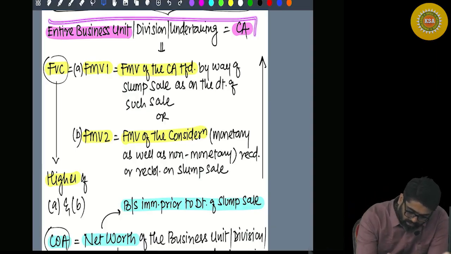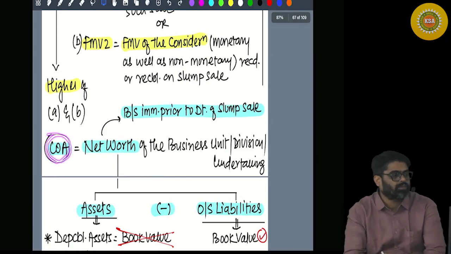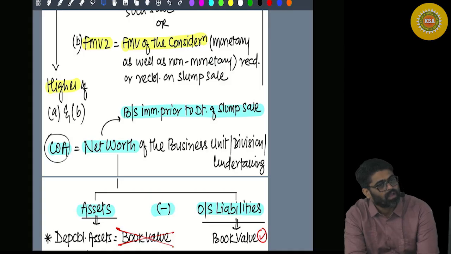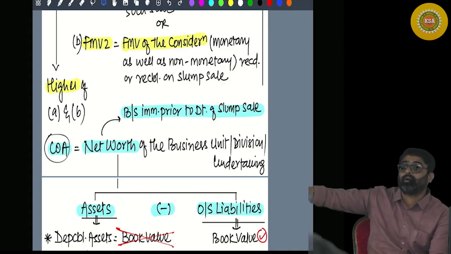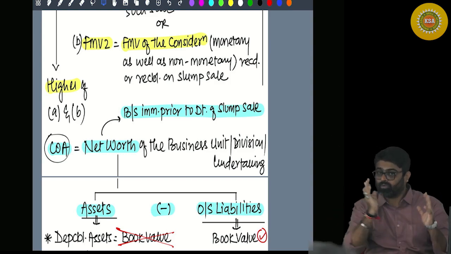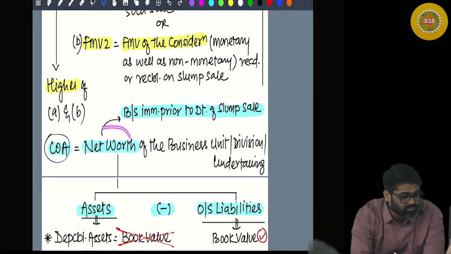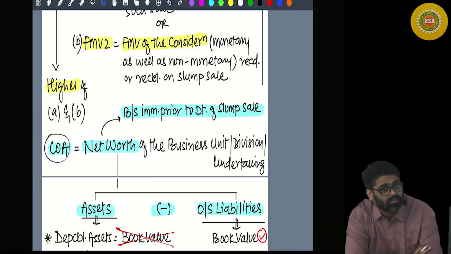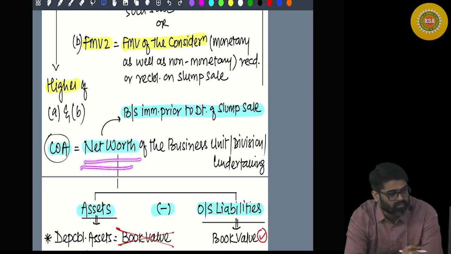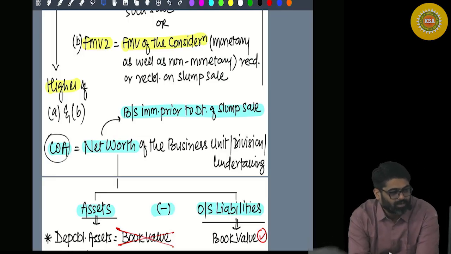Now for this capital asset, full value of consideration is there. What will be the cost of acquisition? Now you will have to take the cost of the entire undertaking, because the entire undertaking is your capital asset. So now you will have to determine the cost of this entire undertaking, which is nothing but its net worth. How will you determine the net worth? You will have to check the balance sheet.